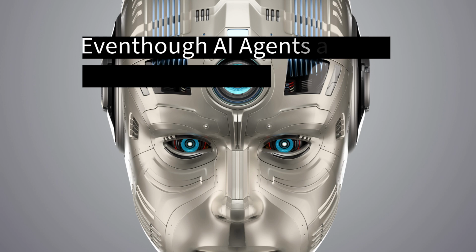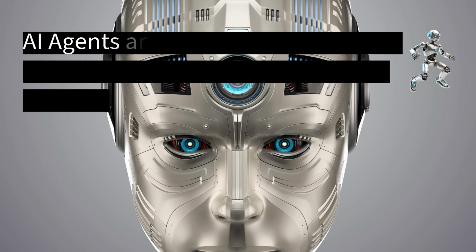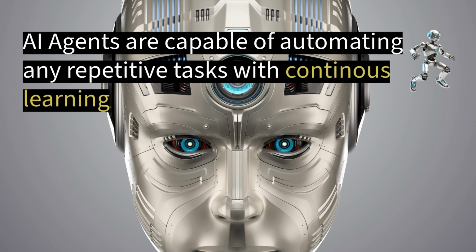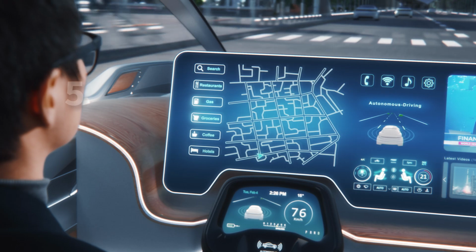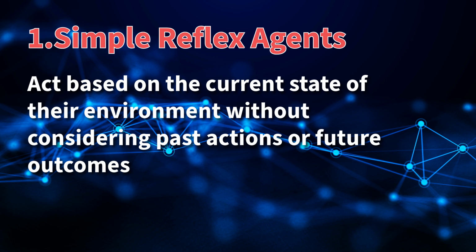AI agents are not humanoid robots, but still they can do any task done by a human being. If I train any AI agent to do a repetitive task done by a human being, it is capable of doing it. In this video, we are going to see the five different types of AI agents. Let's see the first type of AI agents.